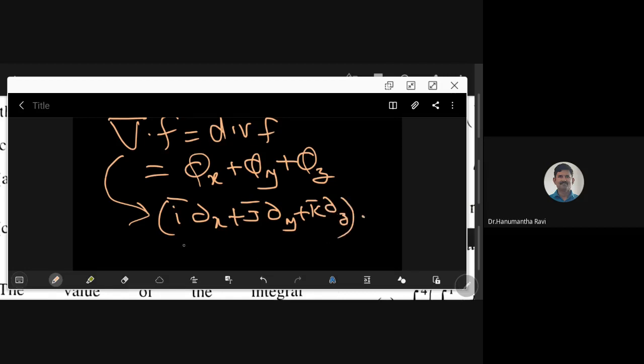Then if you put a dot here, you have f1 i bar plus f2 j bar plus f3 k bar, a usual dot product like thing of vectors, and we will get the answer. See, when this acts on f1, it gives dou f1 by dou x. Small error.